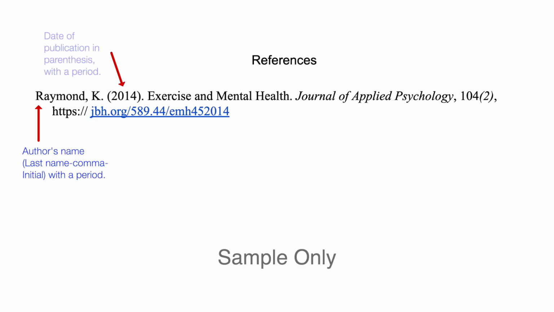Okay, let's see how this looks in practice. Here's how you would format the reference entry for Raymond's article. Put the last name first, then initials, like this, Raymond, K. Then the date of publication, in this case just 2014. Then the title of the article, Exercise and Mental Health. Make sure to capitalize the first letters.